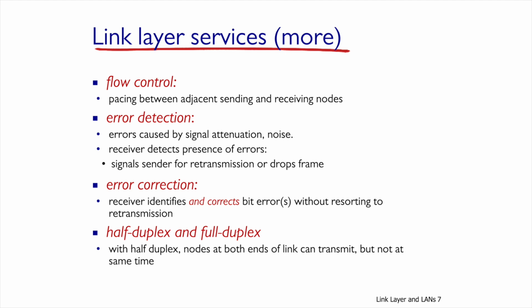Link layer may be implemented in 2 methods: half duplex and full duplex. In the case of half duplex, multiple nodes cannot transmit at the same time. An example of a half duplex would be a walkie-talkie. When you push the button, you can talk, but the other side cannot talk during that time. The second mode is full duplex. In the case of full duplex, 2 nodes can transmit at the same time. An example you're probably familiar with is a phone call. Both sides can talk simultaneously.